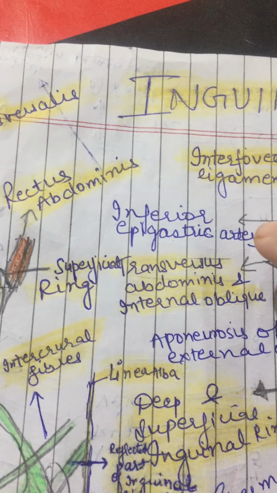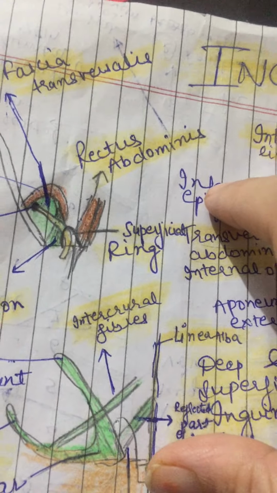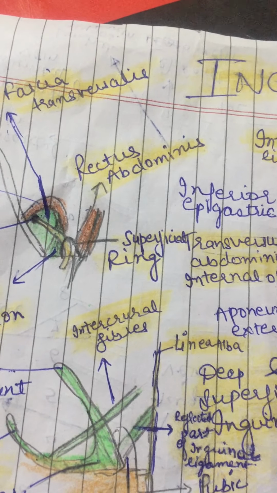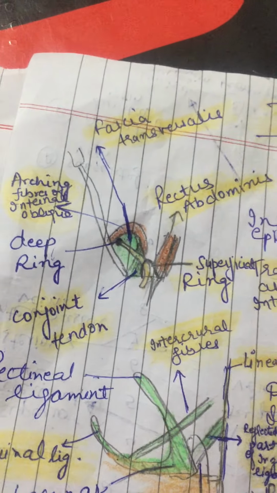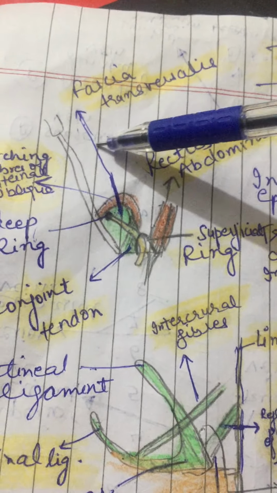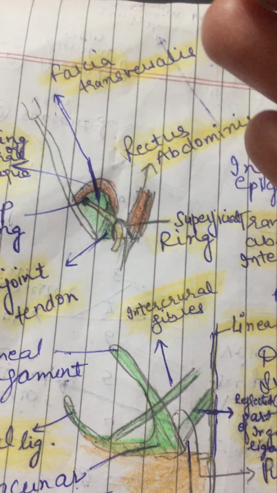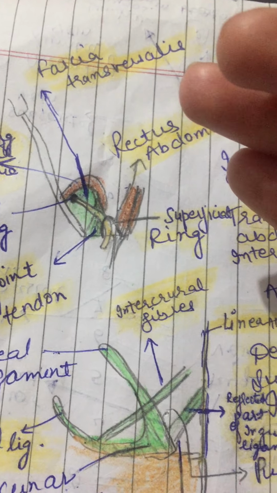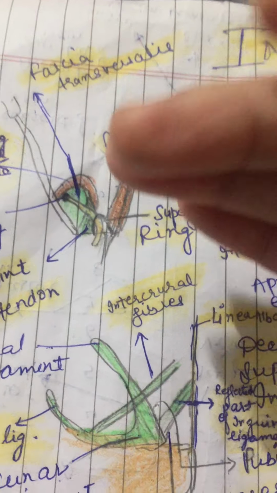What is inguinal canal? It is an oblique intramuscular passage in the lower part of the anterior abdominal wall, just above the medial half of the inguinal ligament, right? So it extends, let me explain from this diagram, from superficial to deep ring, right? Canal means a pathway or passage. It is an intramuscular passage which extends from deep ring to superficial ring.